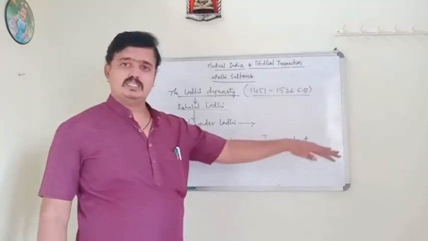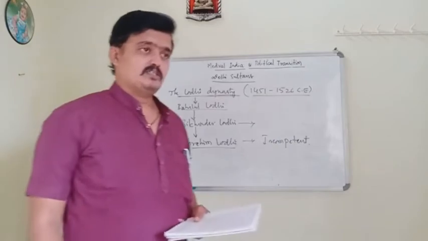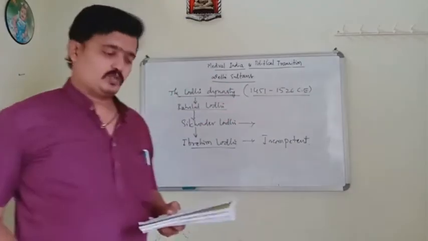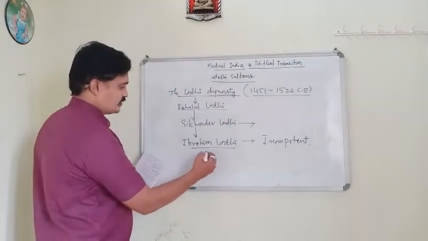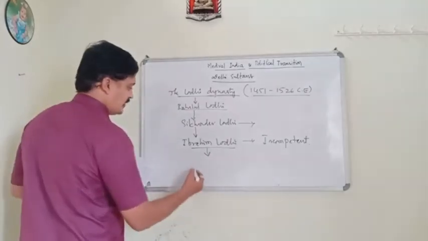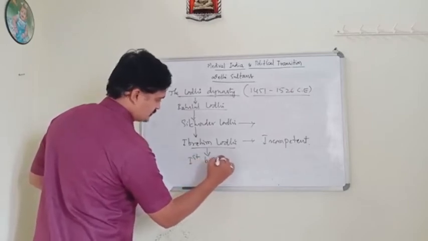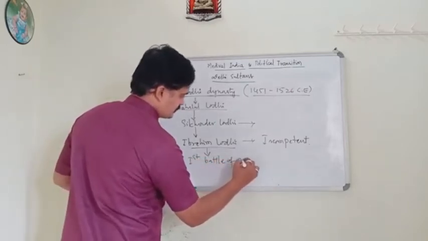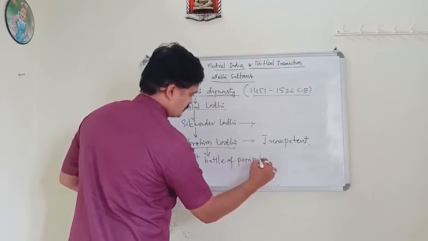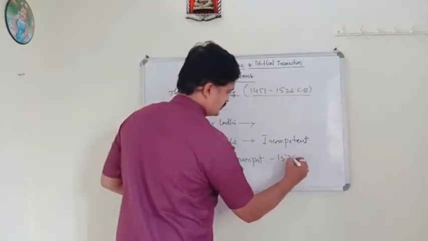Babur invaded India in the year 1526, and afterwards there was a battle between Ibrahim Lodi and Babur, which we call the first battle of Panipat. It happened in the year 1526.